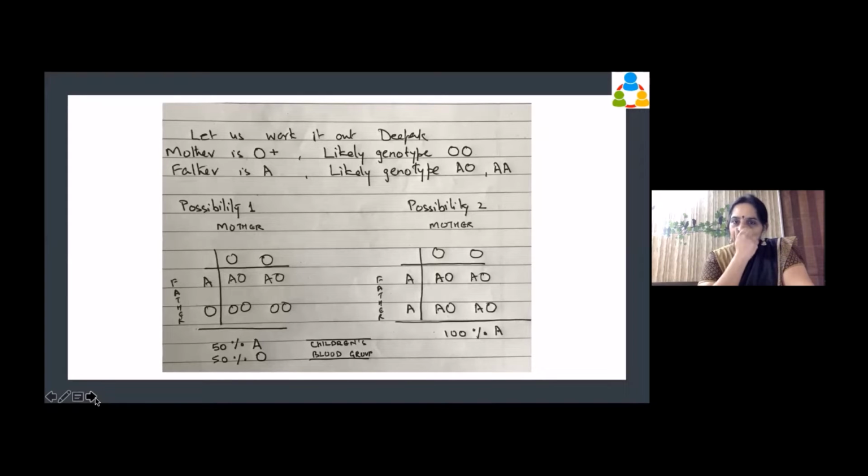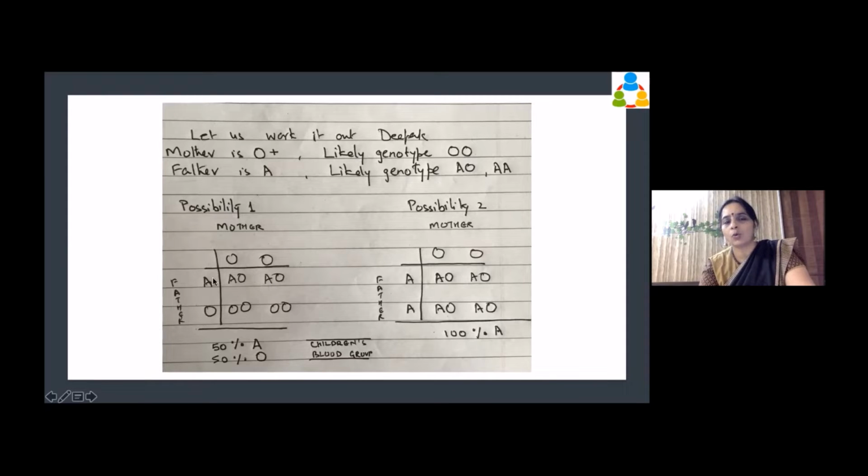So this is how you're supposed to do. Deepak, did you understand it when you had asked me? Deepak is not answering. So Deepak's mother is O positive, right? So this is how we work it out. Deepak's mother is O positive, then the genotype will be OO only. Father is A, so his genotype can be AO or AA. So we are working both possibilities. We work with the possibility that the OO genotype is going with AO, or that the OO genotype is going with AA.